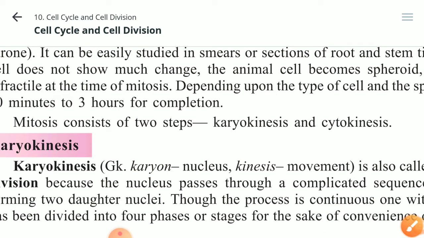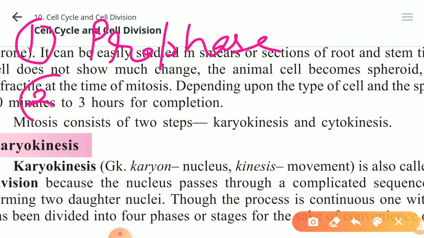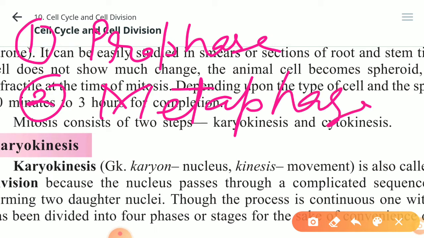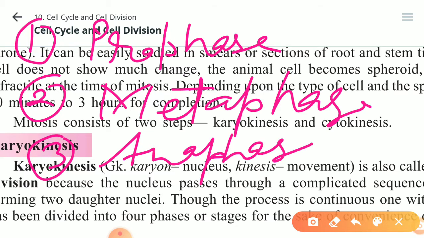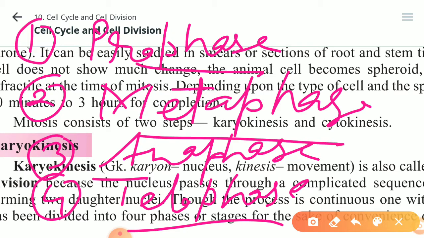In karyokinesis there are four different stages. What are those stages? The first stage of karyokinesis is called prophase. The second one is metaphase. The third phase is called anaphase. And the fourth one is known as telophase. So there are four phases: prophase, metaphase, anaphase, telophase. Now one by one we will discuss each of them and what happens in all of these stages.